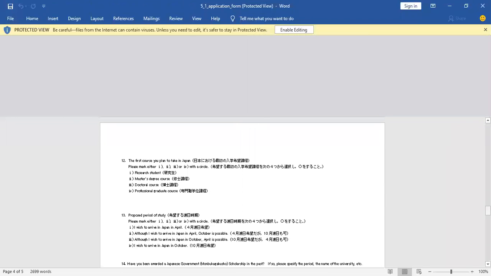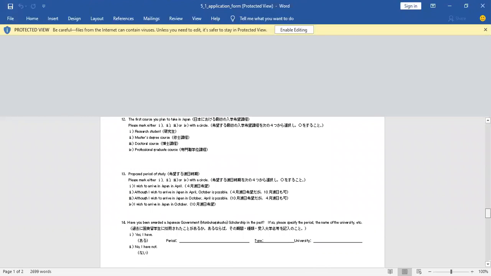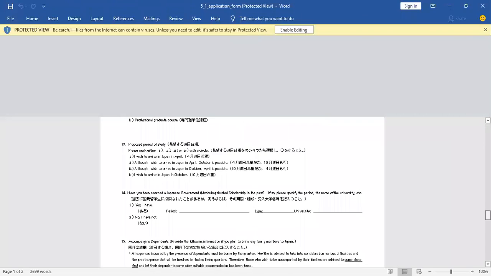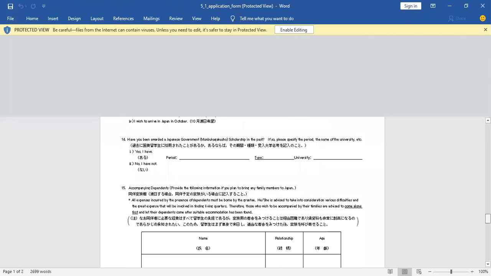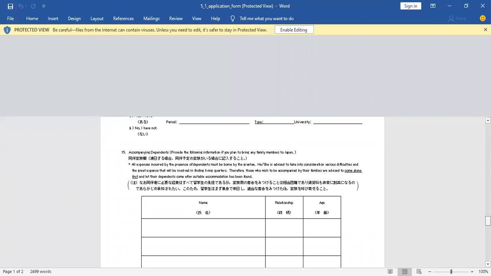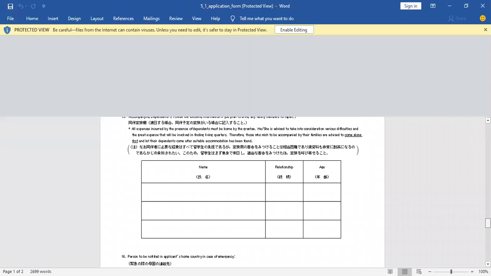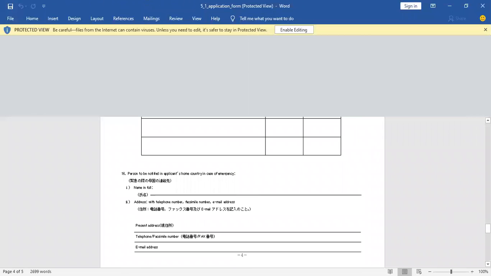They ask you different questions, personal questions: if you traveled before to Japan, if you studied there before, if you obtained another scholarship or fellowship, or an internship. You can take that into consideration and write it in your application. There is also an emergency part, like if you travel, you need family phone numbers. So it's important.